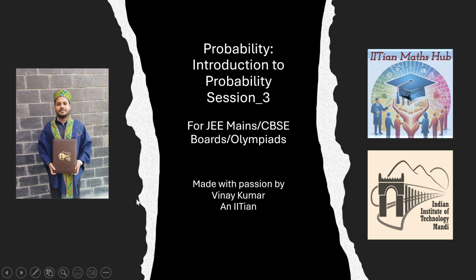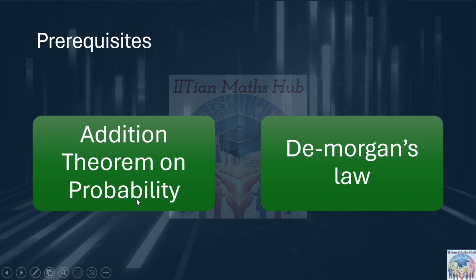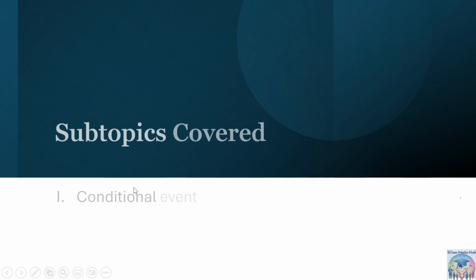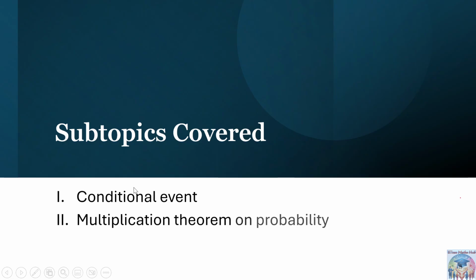First of all, we have already discussed the addition theorem on probability, that is, how we add probabilities, which is associated accordingly with set theory, and then De Morgan's law. In today's class we will be discussing conditional event, then multiplication theorem on probability, and then independent event. These are the topics that we will discuss today. Let's start.